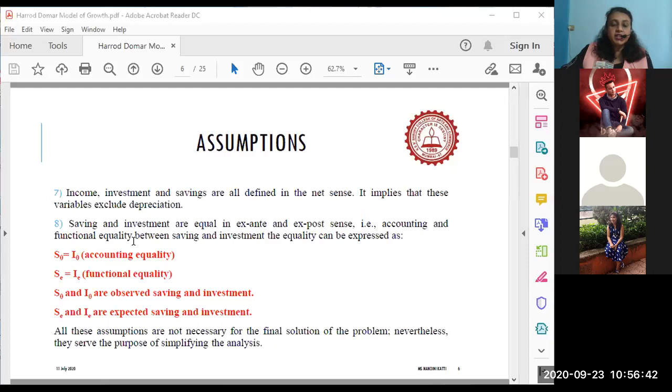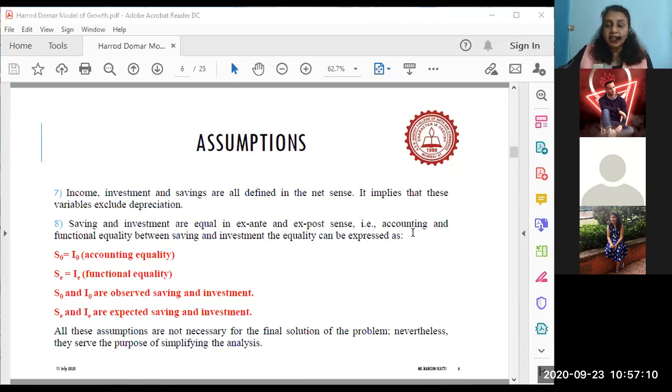So saving and investment are equal in the ex ante and ex post sense. That means prior to the new change and even after the new change. Savings are going to remain equal in the accounting sense and also in the functional equality sense.